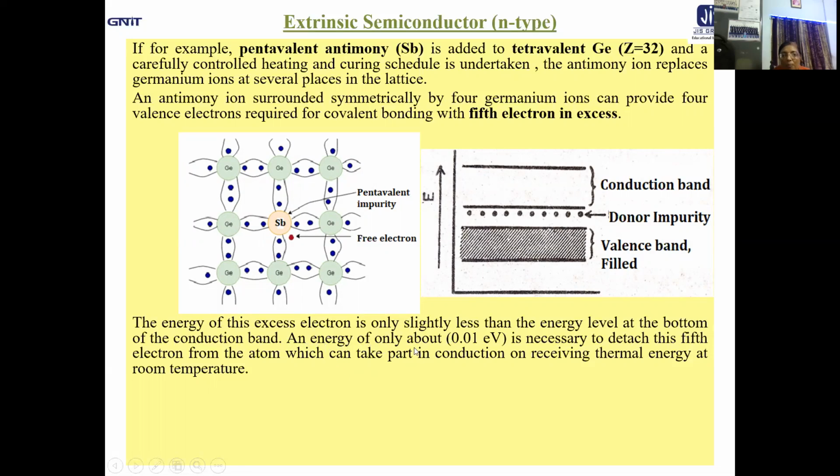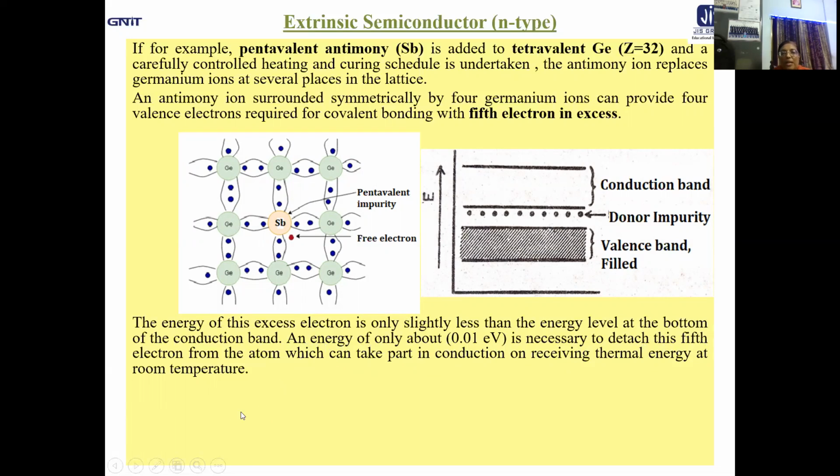An energy of only the order of 0.01 eV is necessary to detach this fifth electron from the atom, which can then take part in conduction on receiving thermal energy at room temperature.